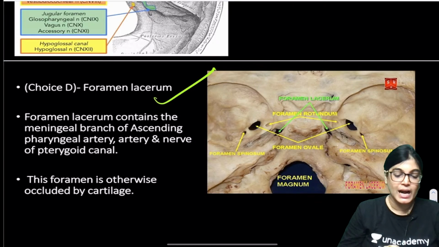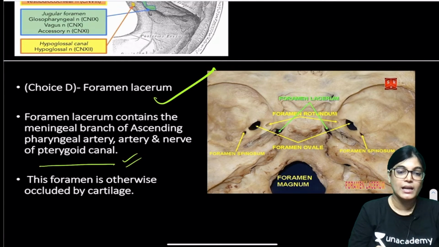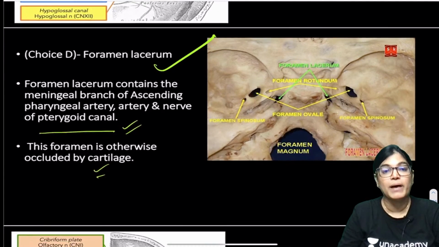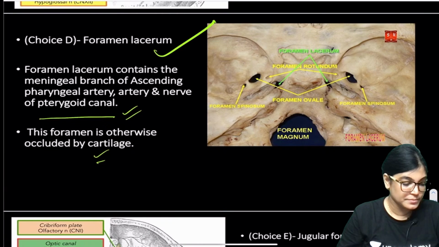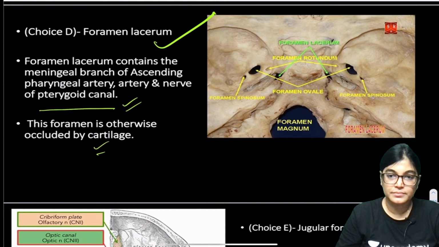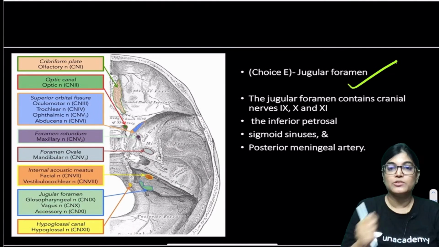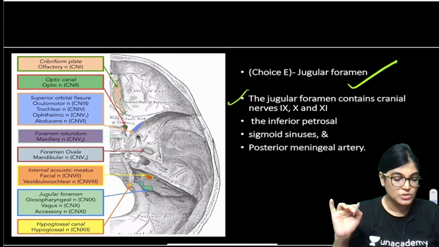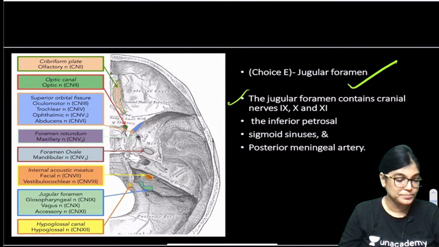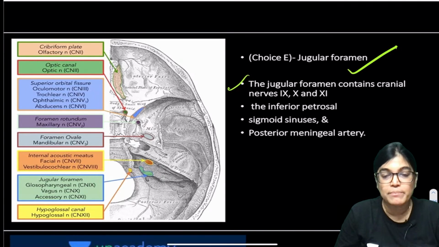Also, foramen lacerum can't be the correct answer. Why? Because the meningeal branch of the ascending pharyngeal artery and the nerve of the pterygoid canal traverse it, and at times it is occluded by cartilage. Now the jugular foramen: the structures traversing it are the 9th, 10th and 11th nerves, the inferior petrosal sinus, the sigmoid sinus and the posterior meningeal artery.